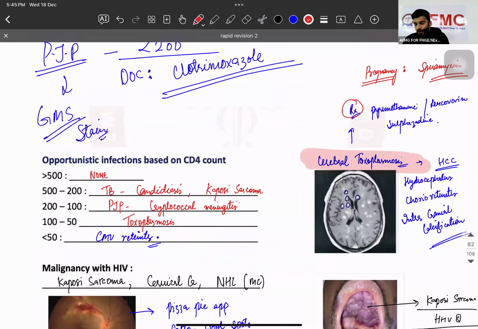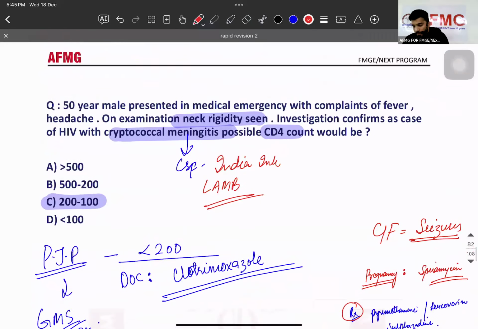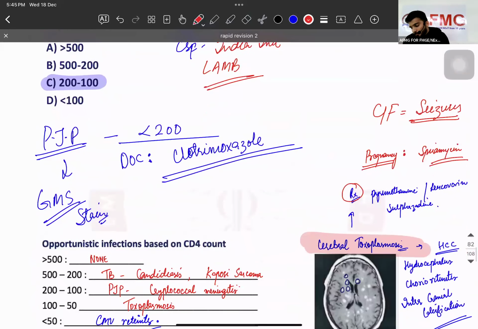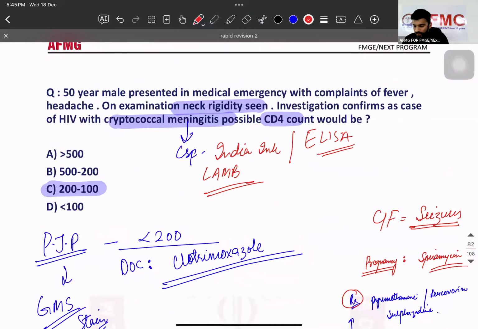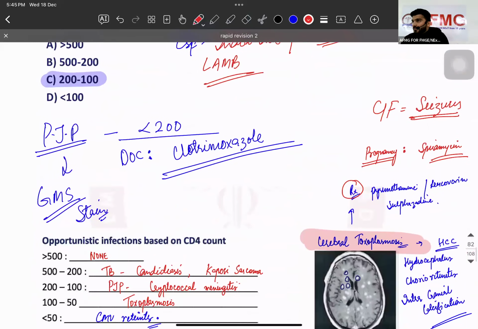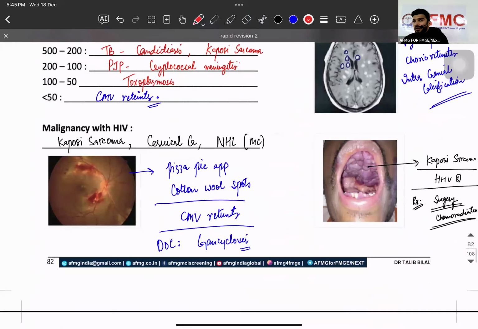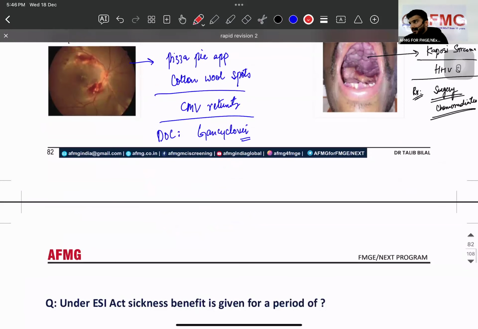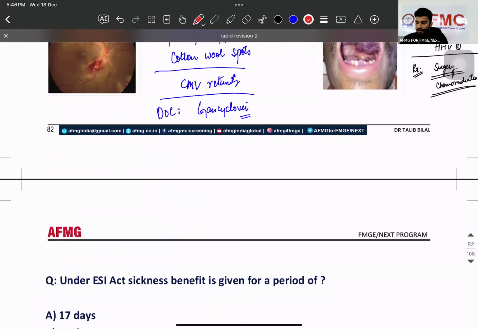From the medicine point of view, any other point you can add? Nowadays, along with India ink, they also do ELISA. Then please go with that table: cryptococcal meningitis, viral meningitis, bacterial meningitis, and TB. What will be the color of the fluid in the CSF? What will be the glucose level? Lymphocytes. Viral meningitis, drug of choice? Acyclovir. Then we have two classical signs, Kernig sign and Brudzinski sign.